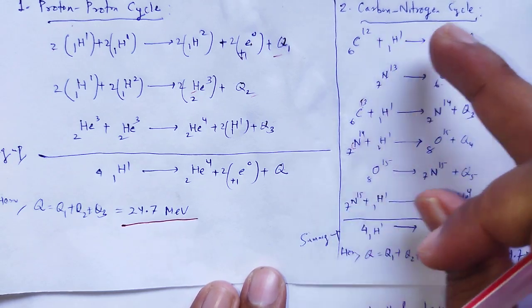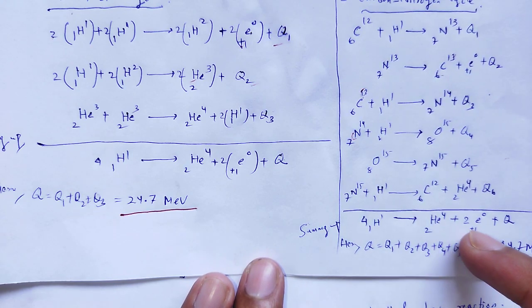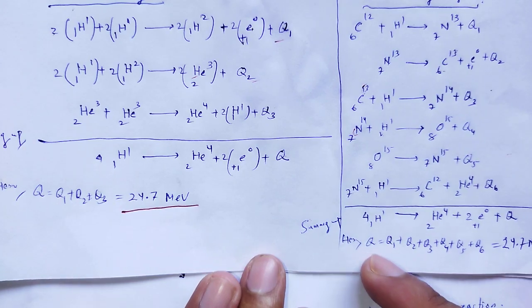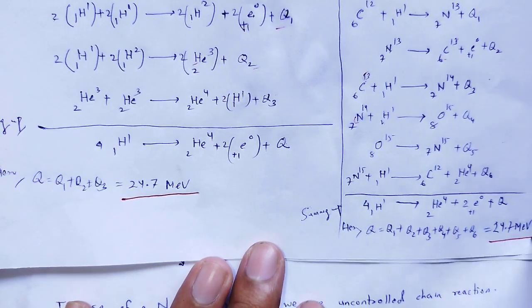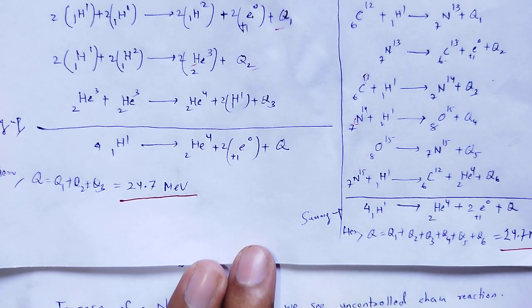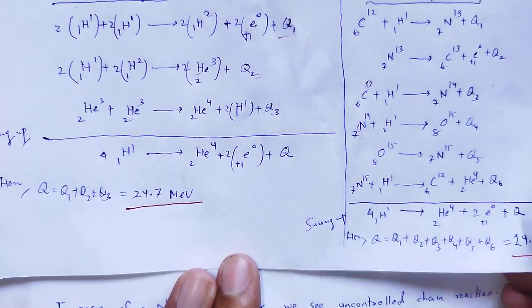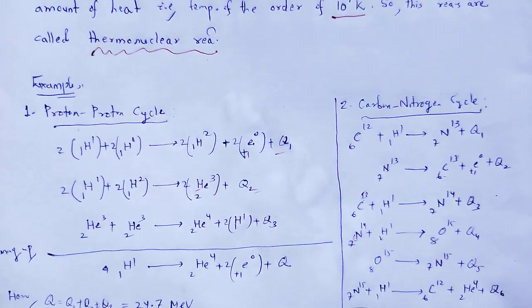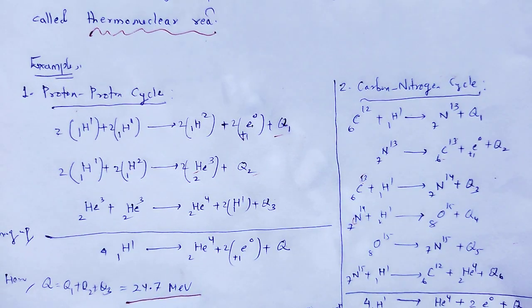Summing up this side and that side, we have 4 1H1 equal to He4 plus 2 positrons plus Q. The total energy released Q is equal to Q1 through Q6, that is again 24.7 mega electron volt, which is so huge. That type of reaction we call nuclear fusion, which takes place in stars, and due to this nuclear fusion, a star produces a huge amount of energy.